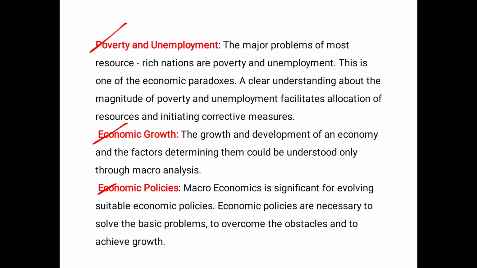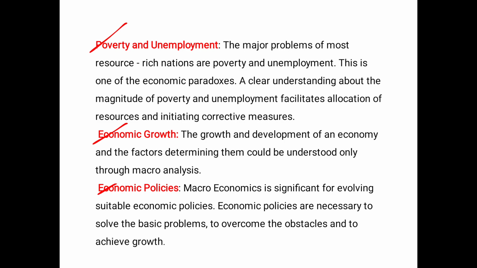Next one is poverty and unemployment. The major problem of most rich nations is poverty and unemployment. This is one of the economic paradoxes. A clear understanding about the magnitude of poverty and unemployment facilitates allocation of resources and initiating corrective measures.